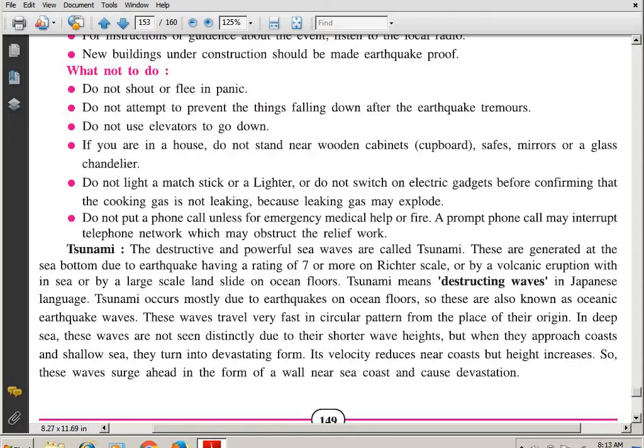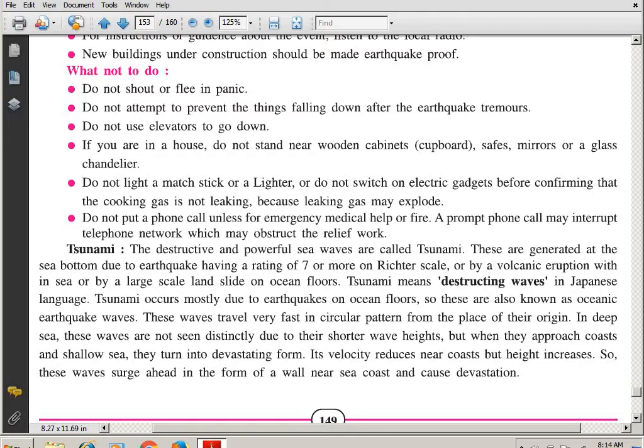Do not make a phone call unless for emergency medical help or fire. A prompt phone call may interrupt the telephone network, which may obstruct the relief work. So students, do not make a phone call immediately unless it is something very urgent, maybe for medical help or the fire brigade. Okay, because when the network is overloaded, it may get disturbed and it may stop.